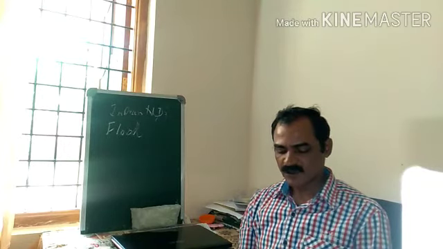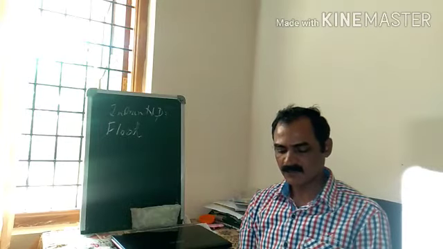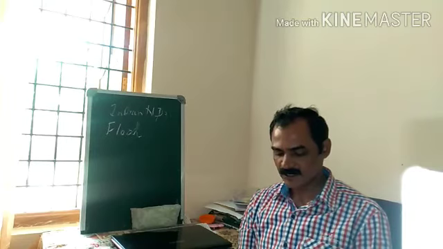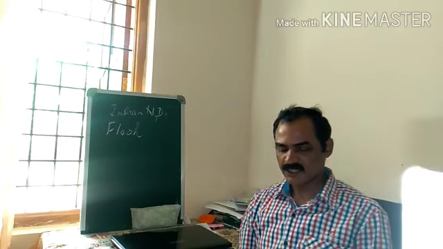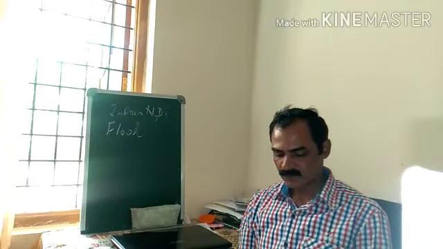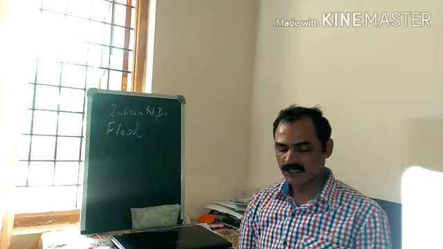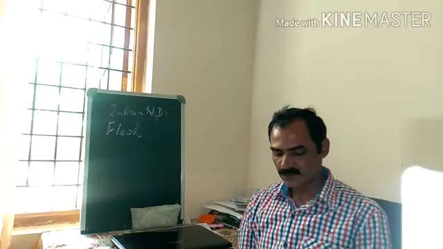First one: causes loss of life and property. Otherwise, you can say loss of life and property. But while writing, give a complete sentence in the examination. Second point: damages crops and vegetation. Third point: breakdown of communication and power system.